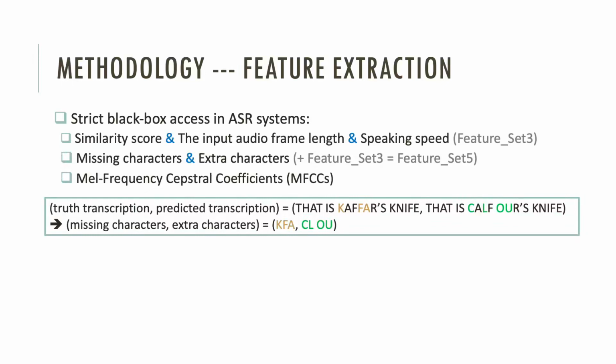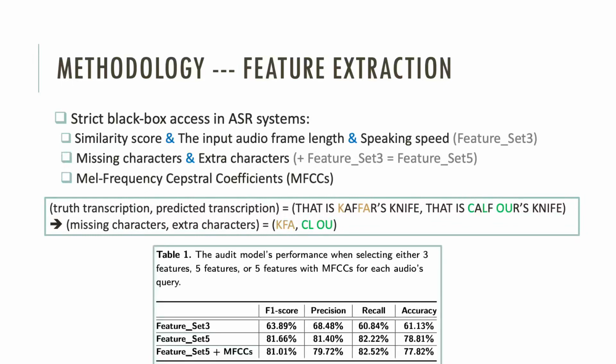With some feature processing at user level, like statistical analysis, we discussed the effect of different features. Here we find that the missing characters and extra characters can enhance the ability of our auditor, while the performance is not improved when considering the additional MFCC information.